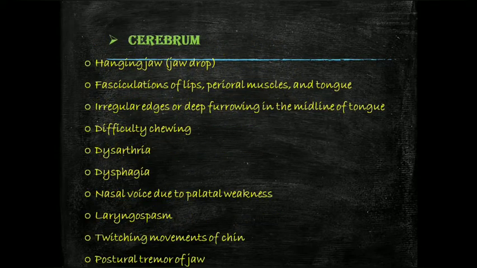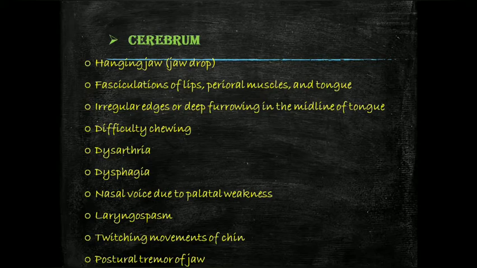Now if the cerebrum is affected, there is a hanging jaw, also called the jaw drop, and fasciculation of the lips, perioral muscles and the tongue, because mostly the bulbar region is affected. So most symptoms are seen on our face. Irregular edges or deep furrowing in the midline of the tongue, which means there is a prominent midline in the tongue, is seen.